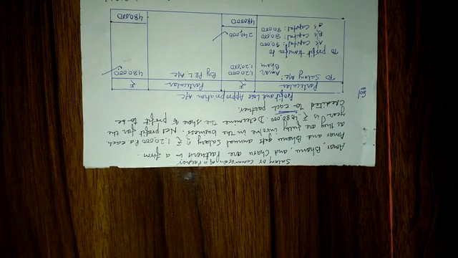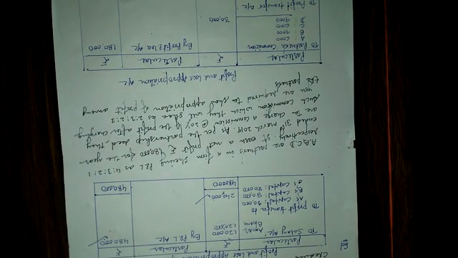Now come to the second example. A, B, C, D are partners in a firm, sharing profit and loss as 4:3:2:1 respectively. A is getting 4, B is getting 3, C is getting 2, D is getting 1.